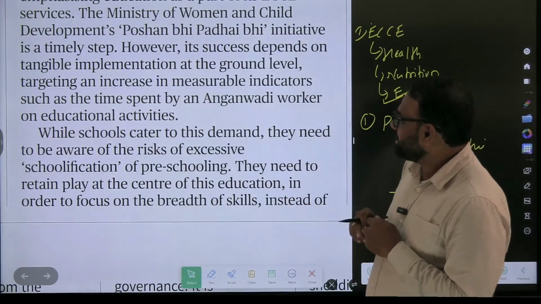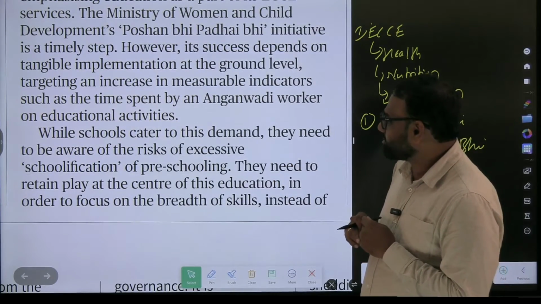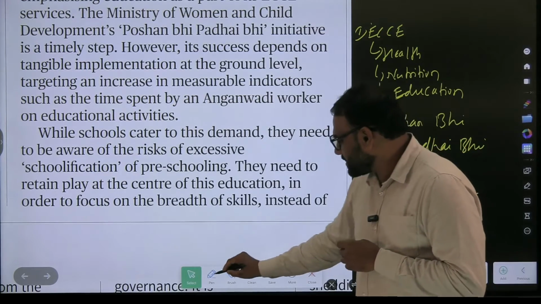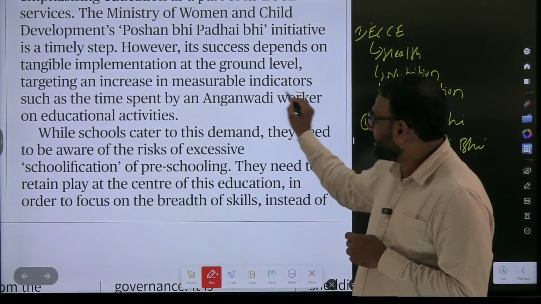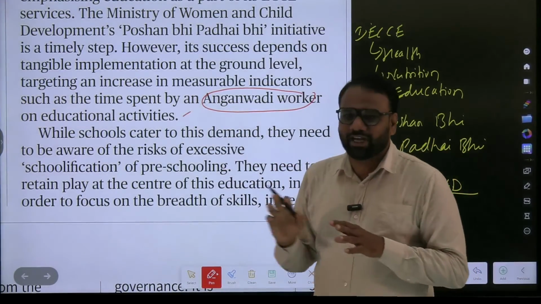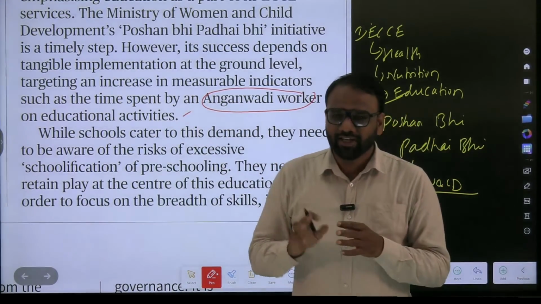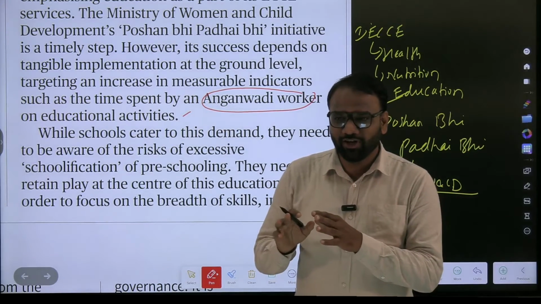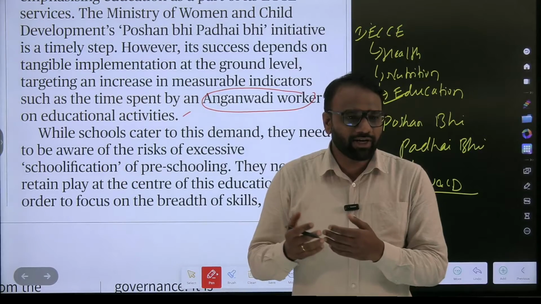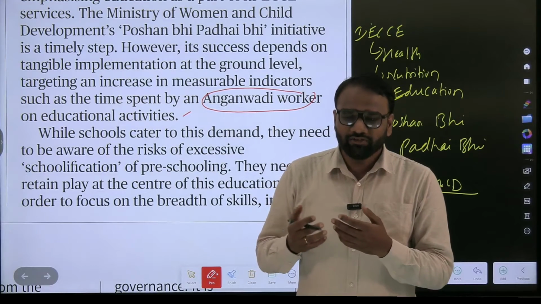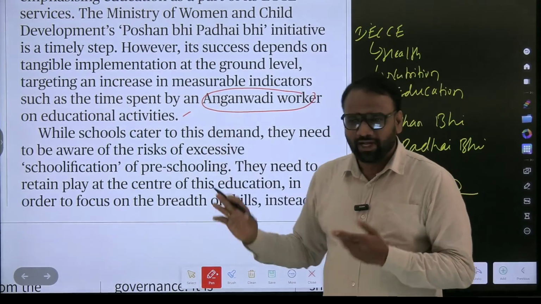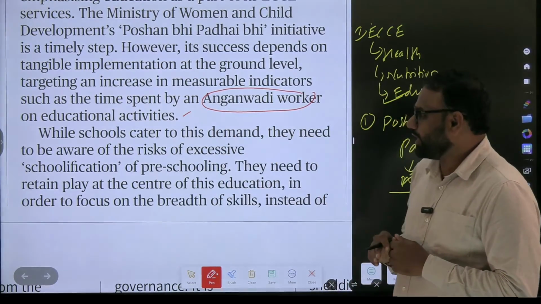Targeting an increase in measurable indicators such as the time spent by an Anganwadi worker on educational activities. So these can be achieved only when an Anganwadi worker spends a considerable amount of time on educational activities. Generally, Anganwadi workers are busy cooking. They are focusing on food related aspects, nutrition related activities. So you can get the proper outcome only if they increase the time on educational activities. Educational activities, that is the focus. Again, not important from prelims, it can be quoted in mains.